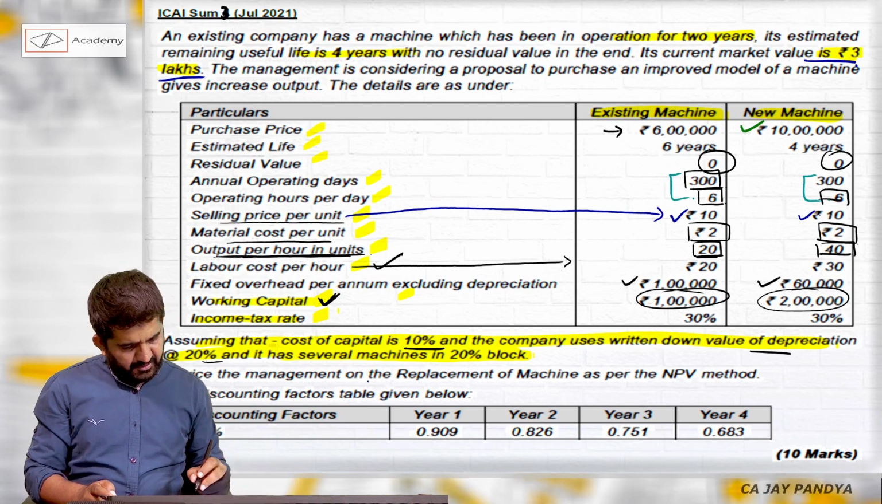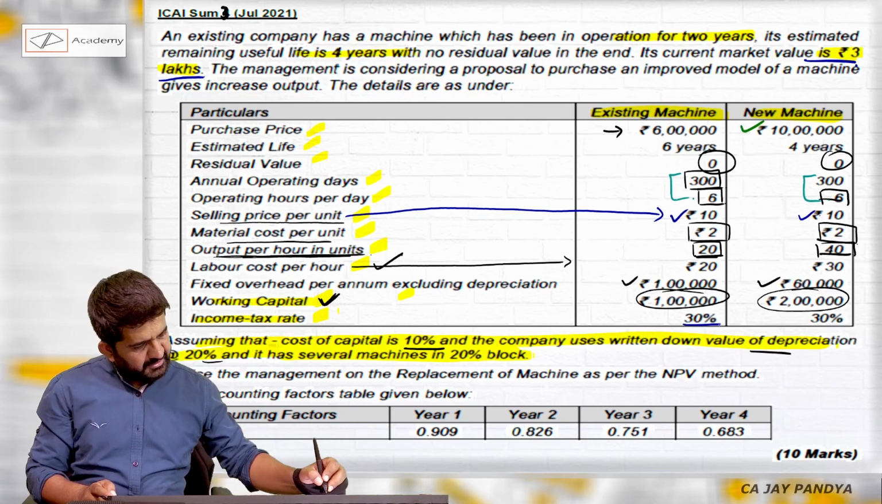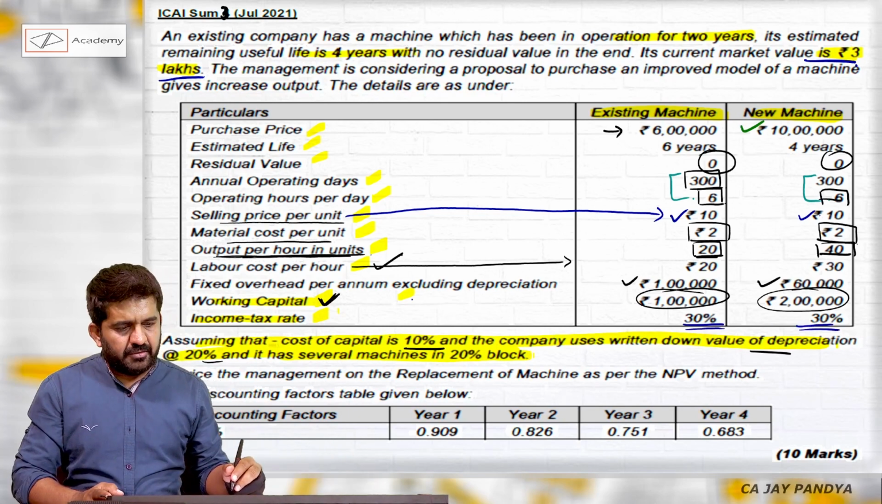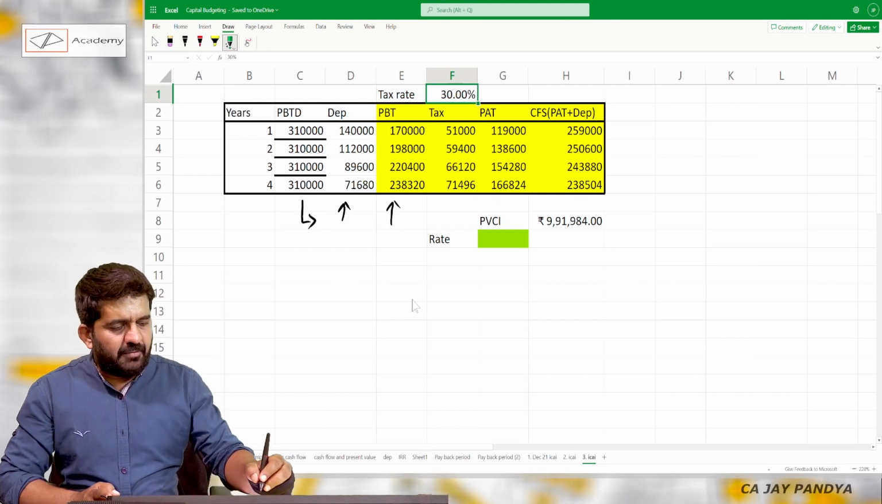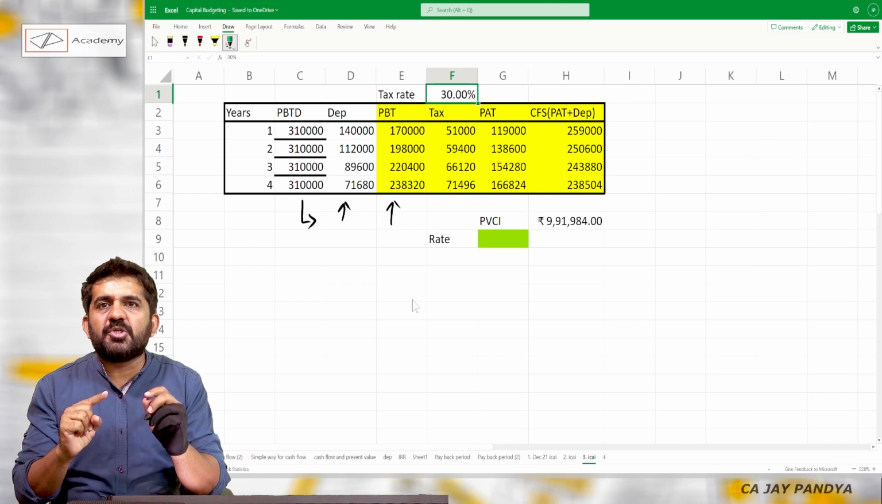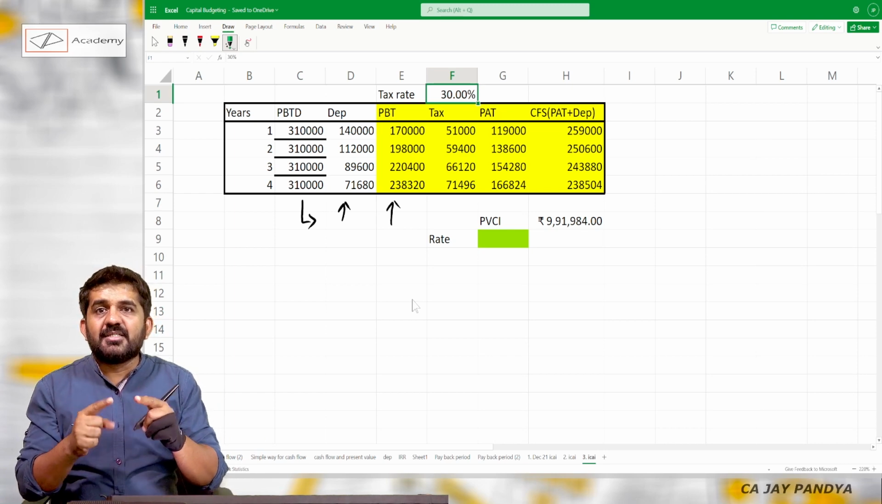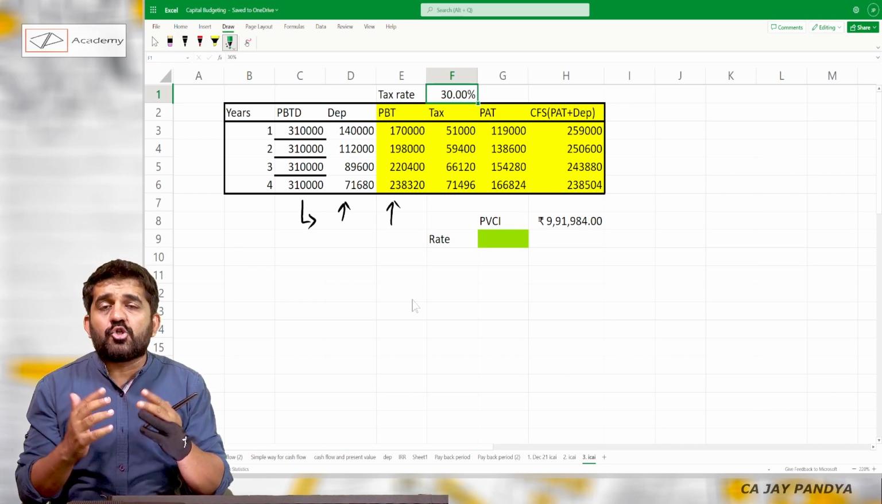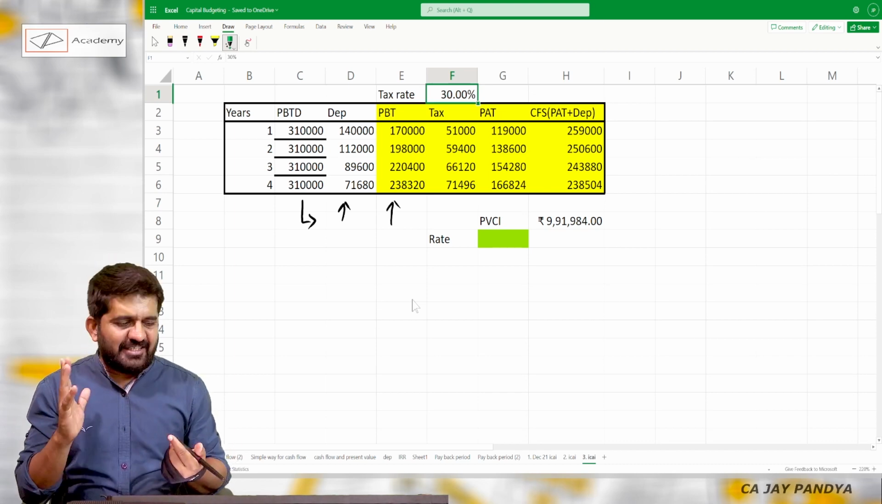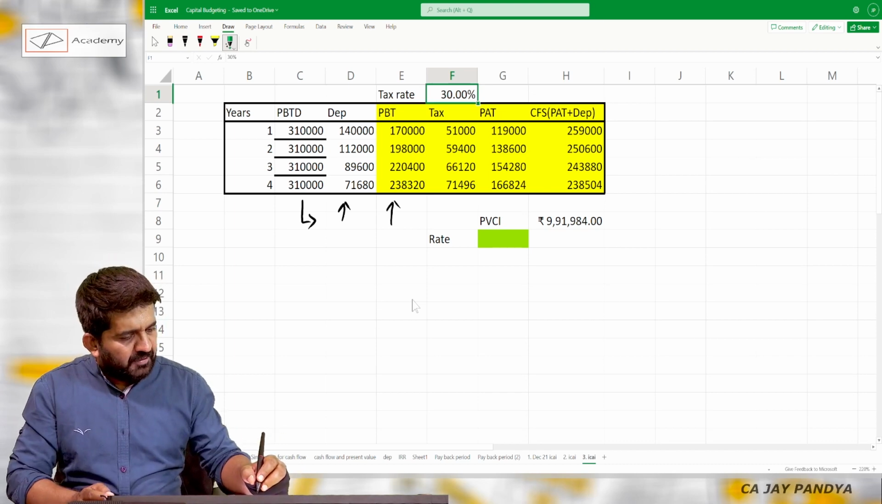Tax rate is given as 30% in both the cases. As I am having an Excel sheet, I will be automatically calculating tax. Please understand, this is not the tax which the company is going to pay. This is additional tax, because all these cash flows, expenditure and depreciations are additional. So the tax is also additional. Profit before tax minus tax, I will be getting profit after tax.